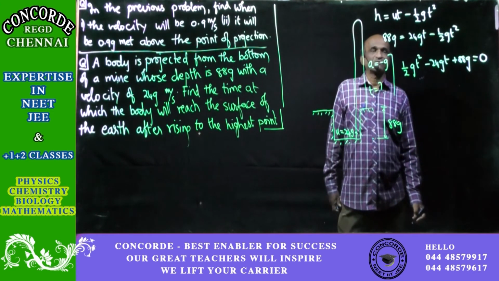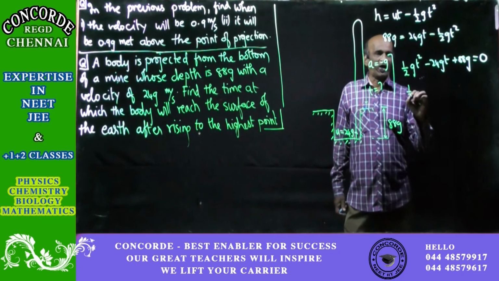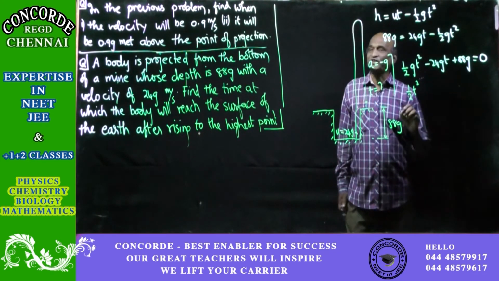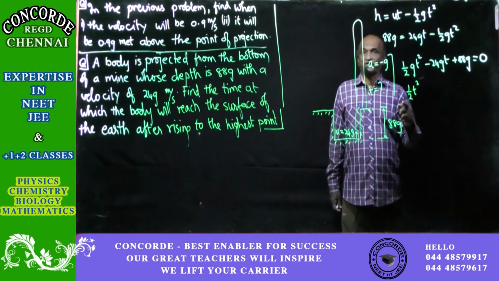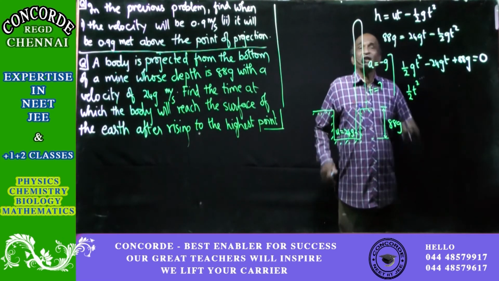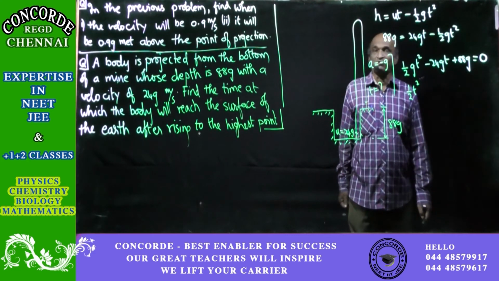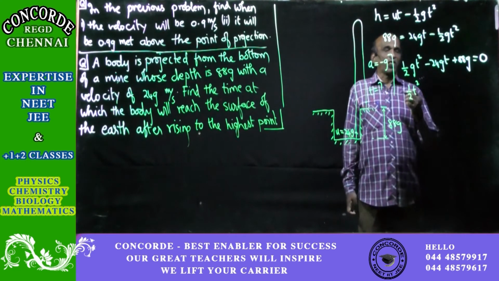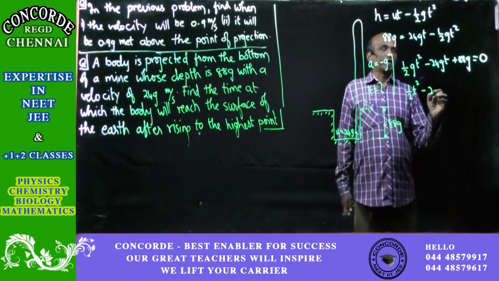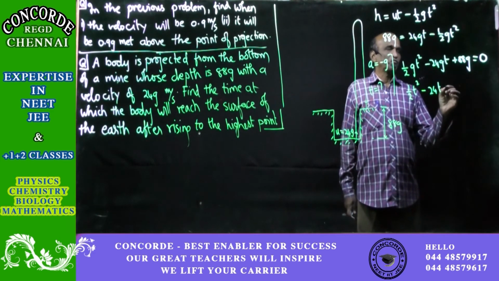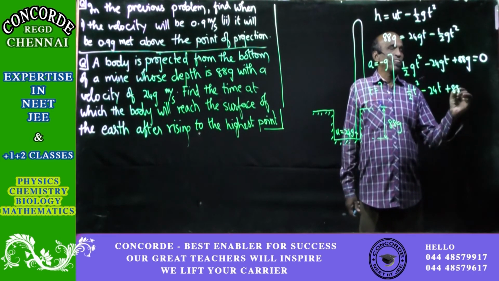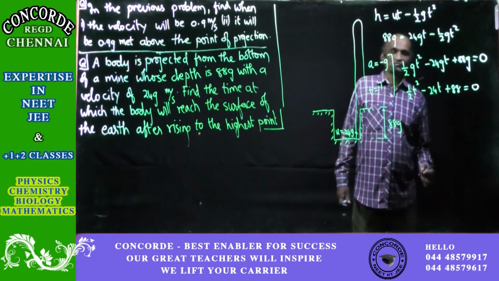Cancel g first. So we have half t square minus 24 into t plus 88 is equal to 0. We wanted only half for the coefficient of t square, and we have got it already. Leave it as it is, because the denominator will be equal to 1. So simplification is now easier.